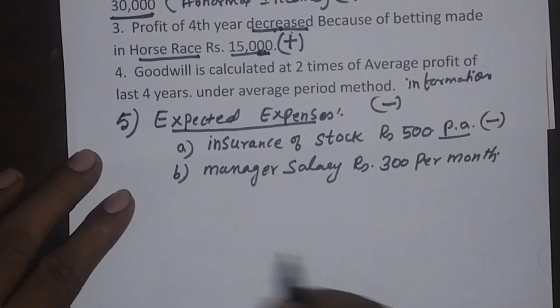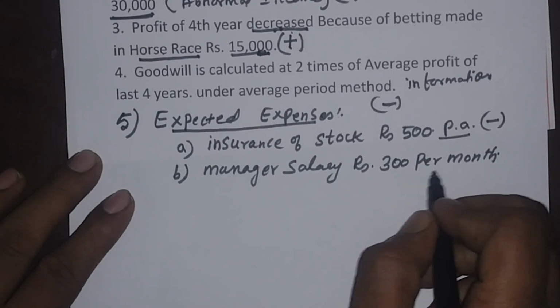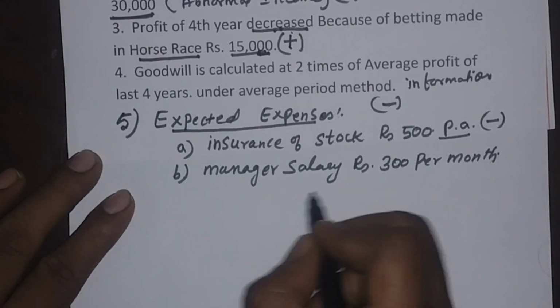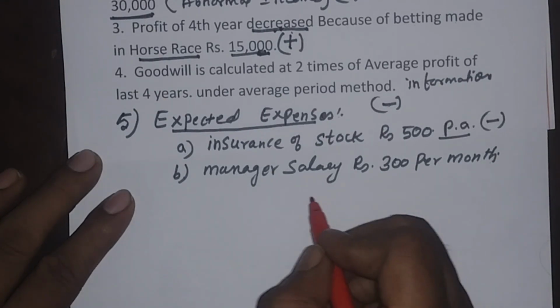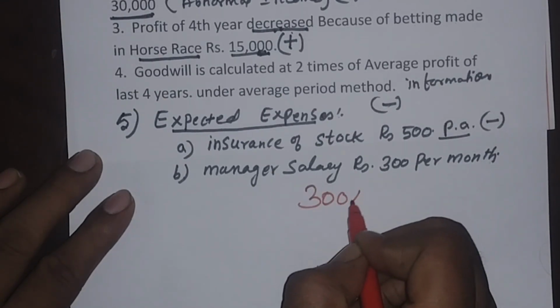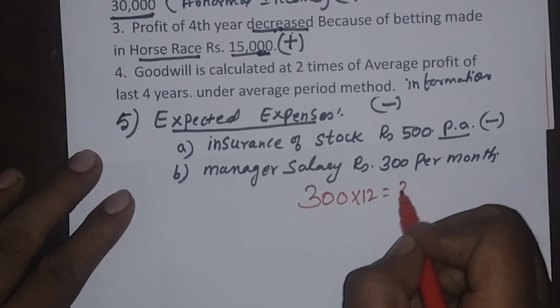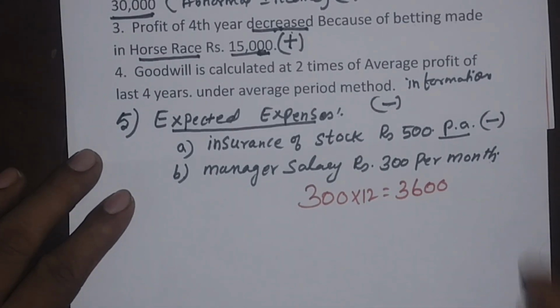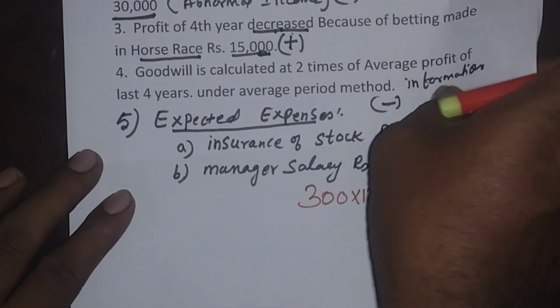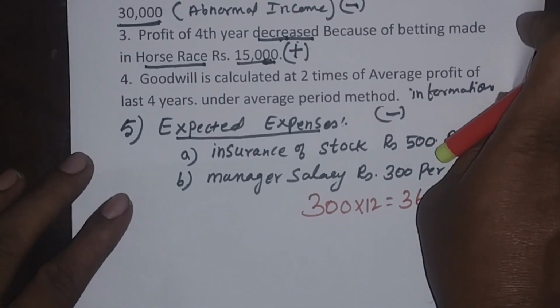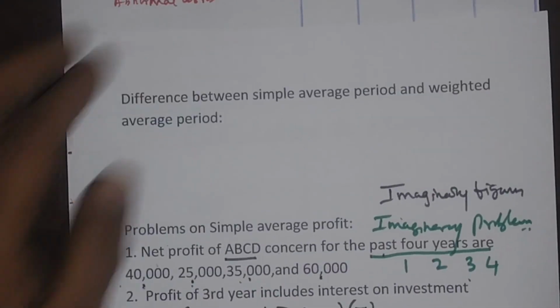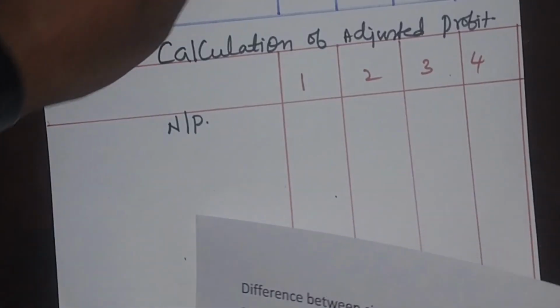And the next one is the manager salary rupees 300 per month is given. 300 per month means that I need to do it as 300 into 12 is equals 3,600 per annum. Now all these explanations, let me show it once again while working out the problem.